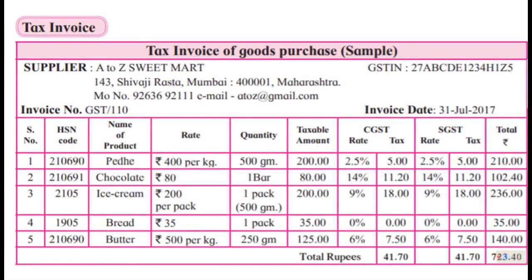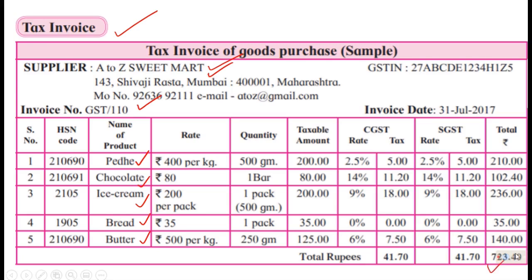So my dear students, we'll go ahead, and this is from your textbook, and it indicates how a tax invoice should be. Tax invoice means a bill only. This is given from A to Z Sweet Mart, which is in Mumbai, and this is the 110th invoice or bill by the shopkeeper, and the person has bought payday, chocolate and ice cream, bread, butter, etc. And he has paid 723 rupees altogether.